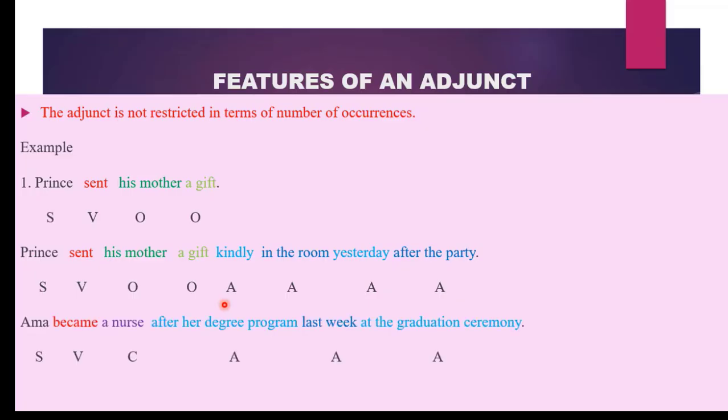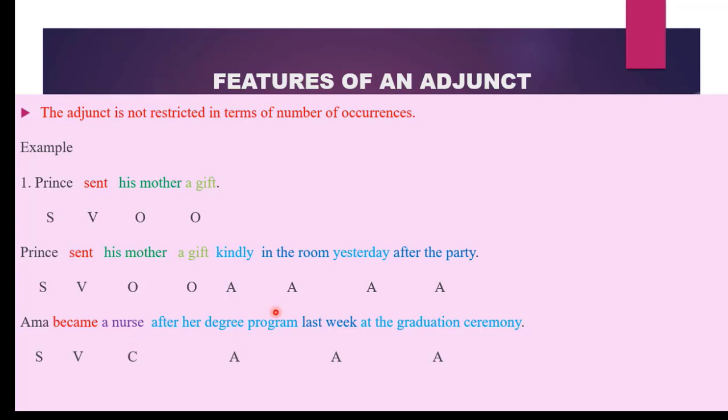Let's have another example. Amma became a nurse after her degree program last week at the graduation ceremony. We have Amma as our subject, and it is just one subject. We have became as our finite verb, just one verb. We have a nurse, which functions as our complement because it refers back to Amma.